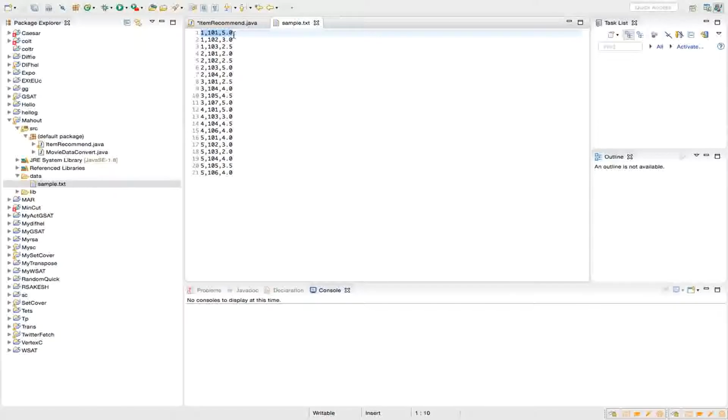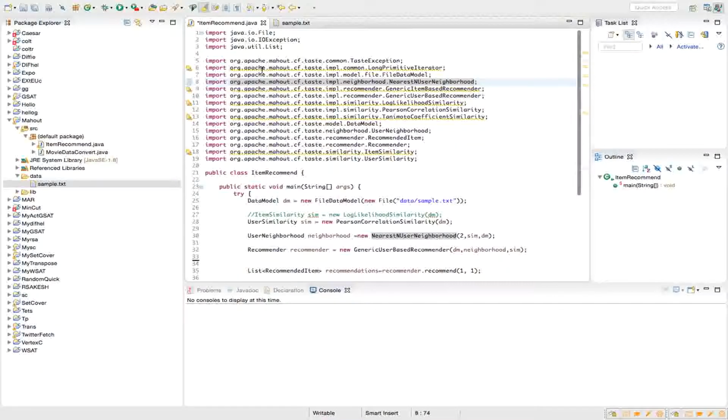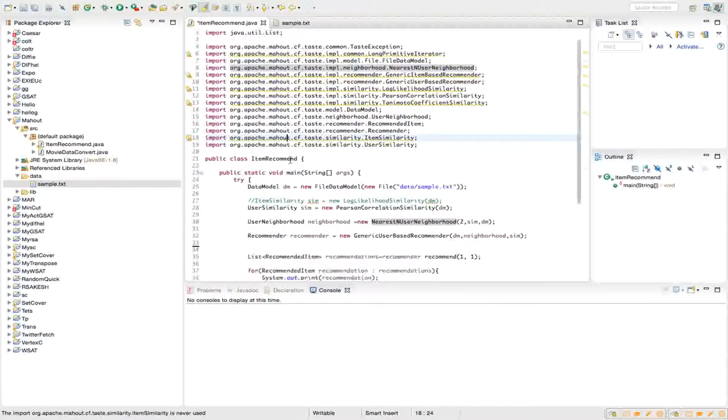The aim of this demo is that finally we'll recommend an item to user 1 that he should buy. So that is a user-based recommendation system. The algorithm will base this item on the ratings of the items that user 1 has purchased, and also the items that the other users, that is 2, 3, 4 and 5, have purchased. So this is the code for it. Before you can run this code, you have to import specific jars. You have to add those jars to the build path. This is an example which is given on the official Apache Mahout website, and the jars which you will have to import are also given there. These are the various packages that we have imported, which are needed for our demo.